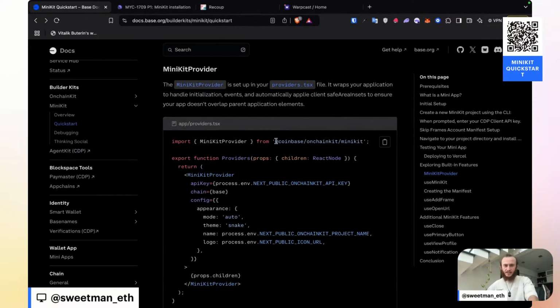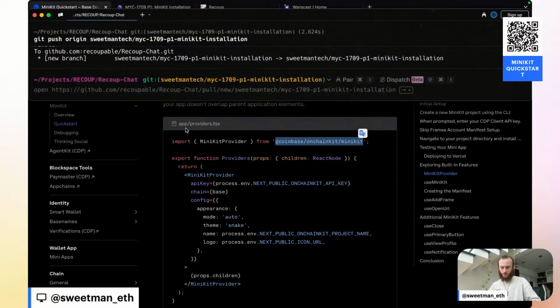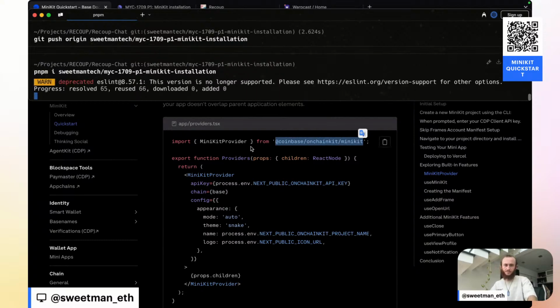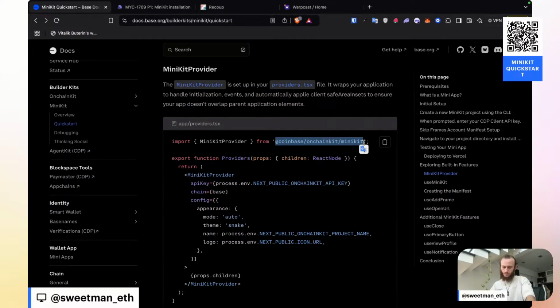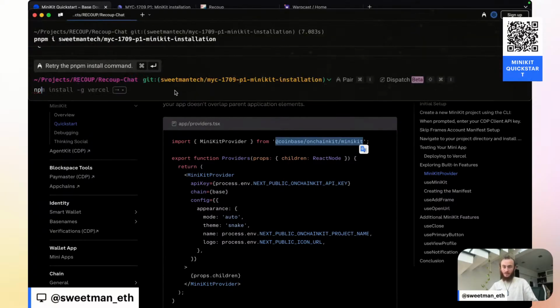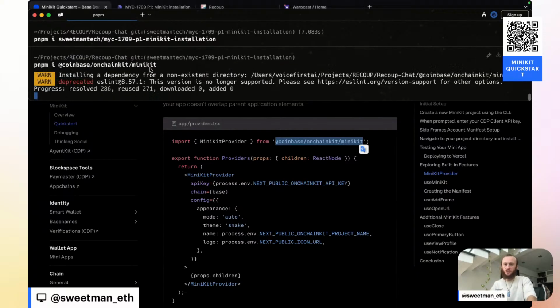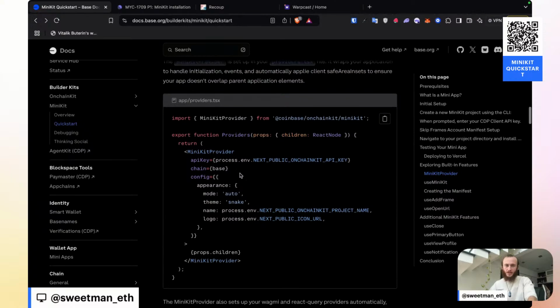The first thing I see that I need is mini app provider, and it needs this package of Coinbase onchainkit mini. And so let me go pnpm. I use pnpm for installing my packages. Whoops, that's not right. If you're using npm, you could say npm install this package name. If you're using yarn, you could say yarn add, and then the package name. For me, I'm using pnpm, so for me it's pnpm i, and then the package name. This is going to allow me to install Coinbase's onchainkit and the subset MiniKit. And so it looks like the first thing I need to do is wrap with a provider.